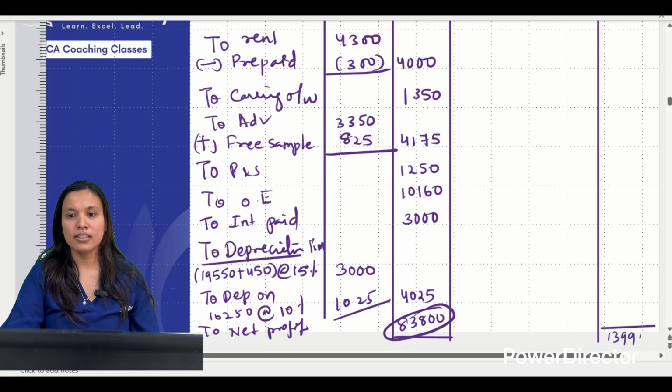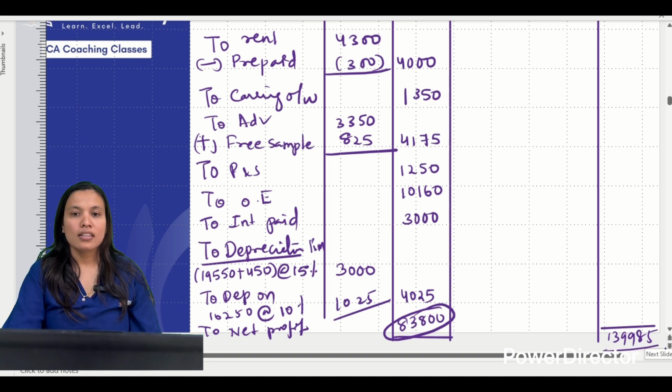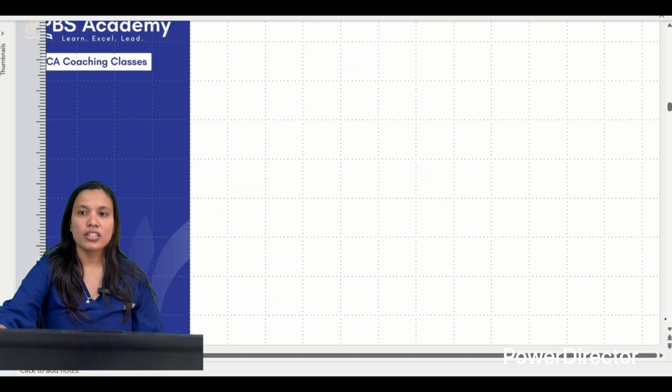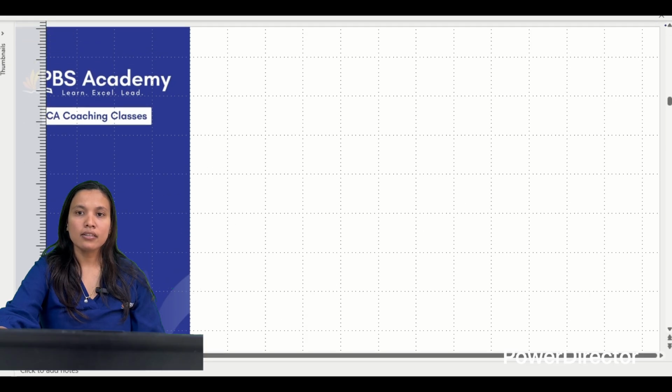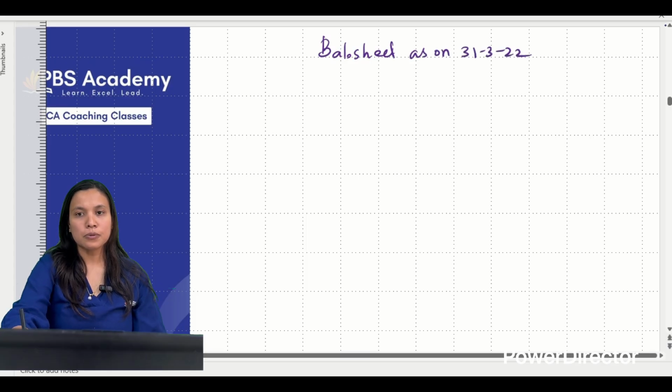Total will be 139985, okay? Take your time to find out what is net profit. Now let's quickly draw the balance sheet and where we can end the problem. Balance sheet as on 31st March 22.